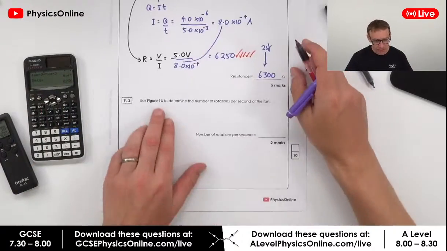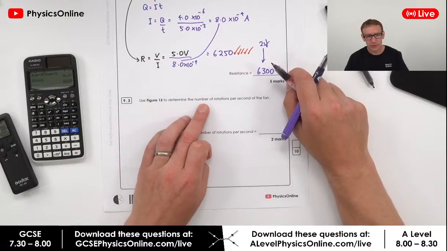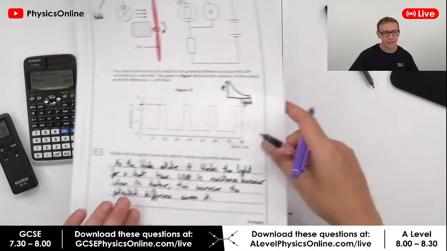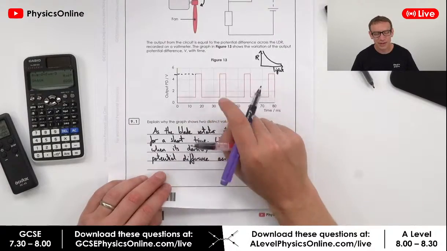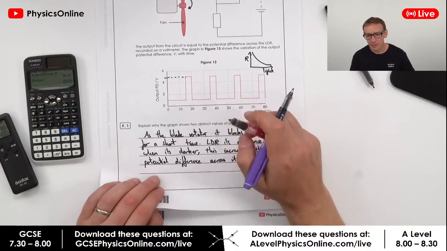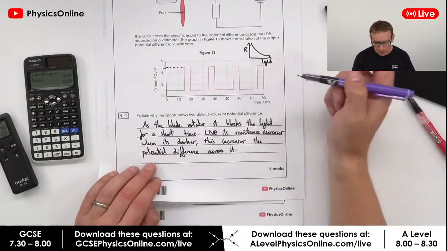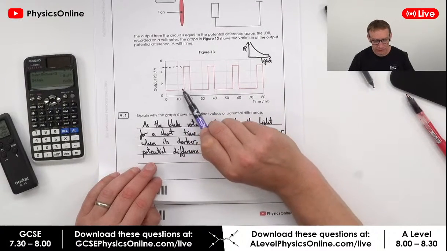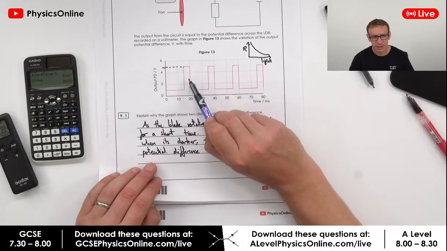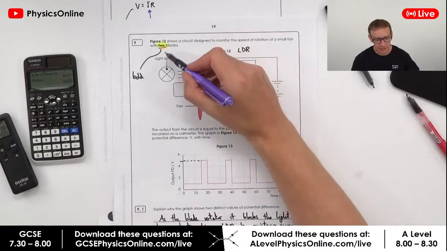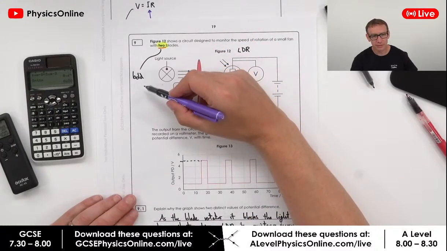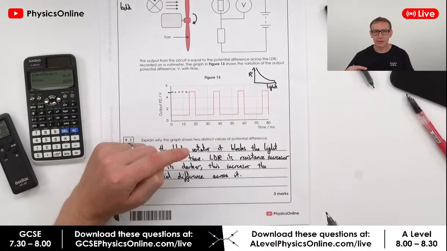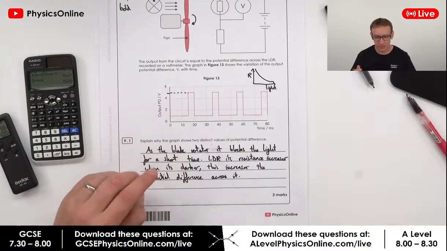Use figure 13 to determine the number of rotations per second of the fan. For that one over here, this is where I think a lot of people might make a mistake. It takes basically 20 milliseconds to go from 0 to a peak. However, there are 2 blades, and that's in bold for a reason. And that means in one rotation, it's going to break the light 2 times.